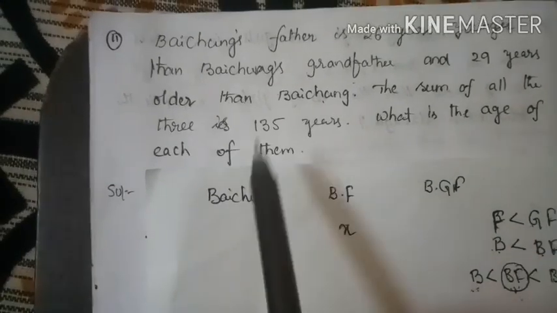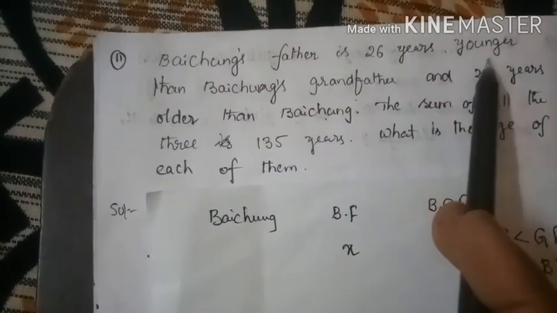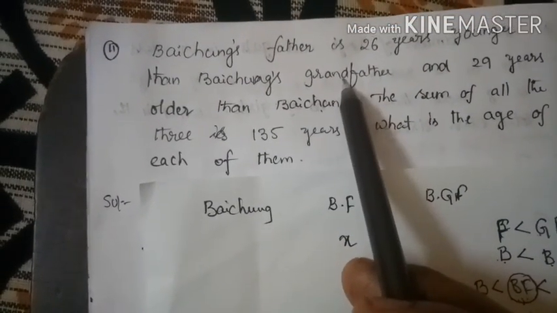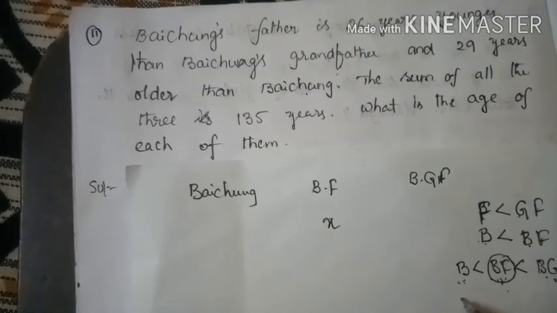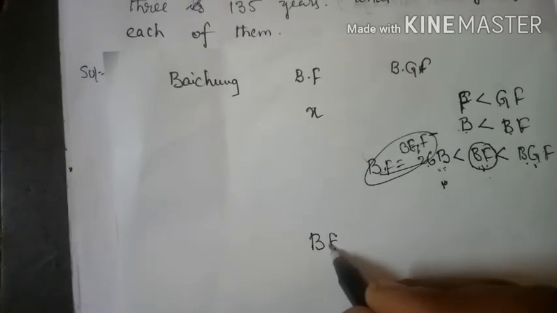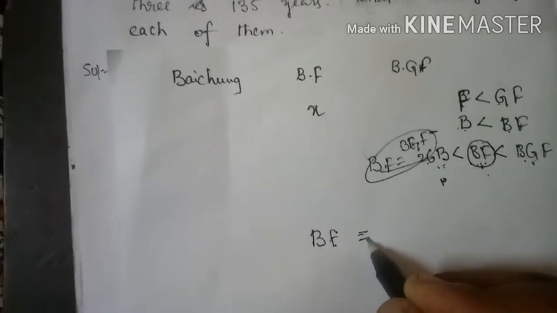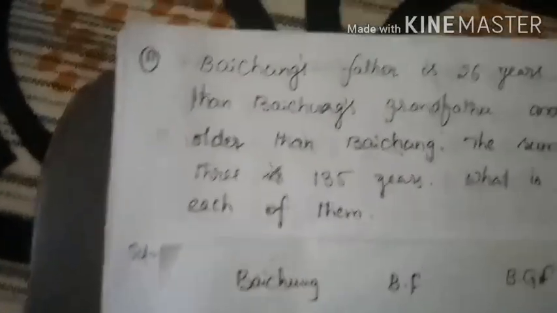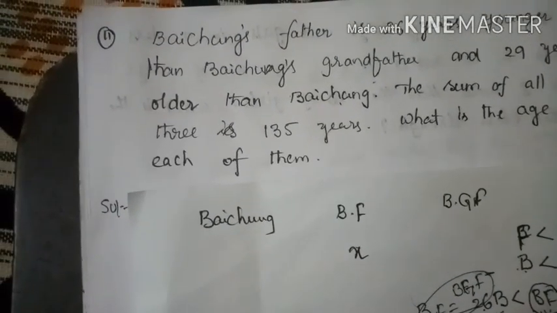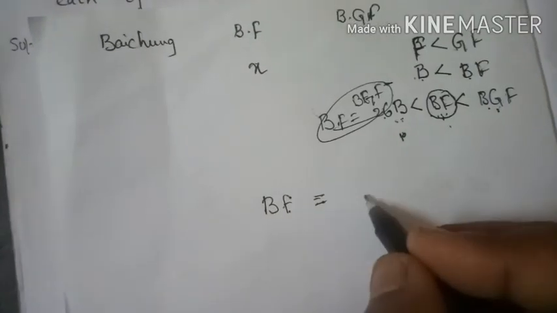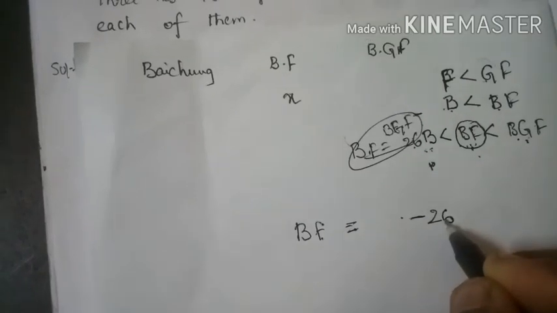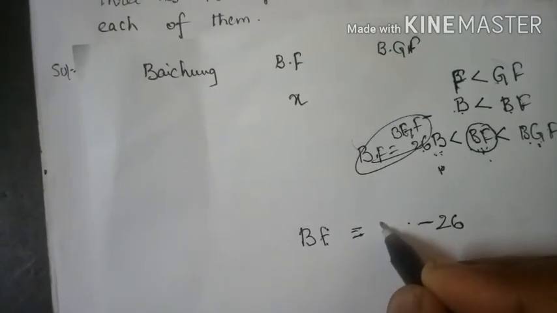So what is the first statement? Baichung's father is 26 years younger than Baichung's grandfather. Baichung's father is 26 years younger than Baichung's grandfather. Younger means smaller than his grandfather.